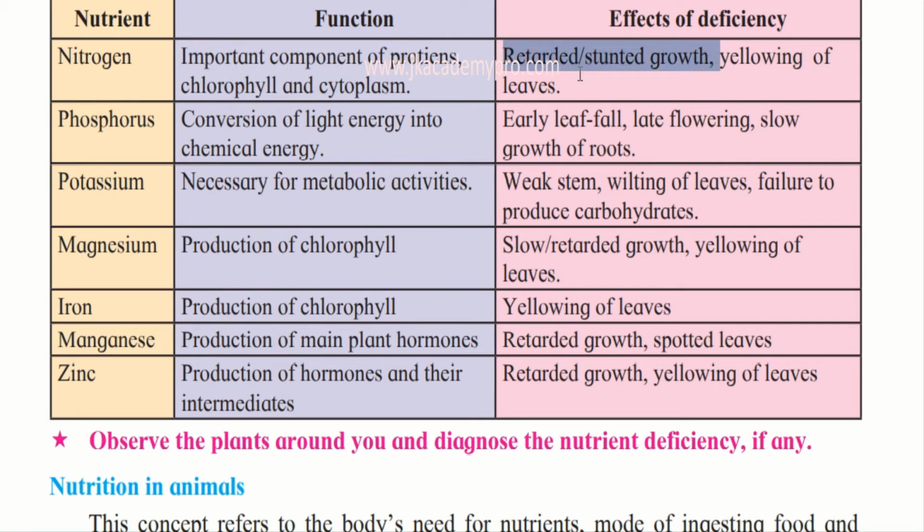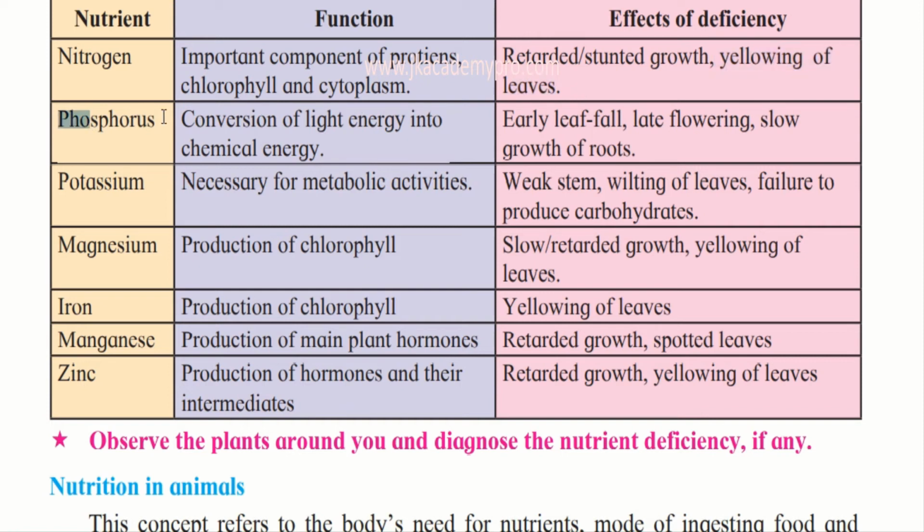We have seen that plants do not grow so well. Those plants that get good nutrients are able to grow very well. So, if there is deficiency of nitrogen, then there is retarded and stunted growth and yellowing of leaves. So the leaves will lack good chlorophyll, so there will be yellowing of leaves.